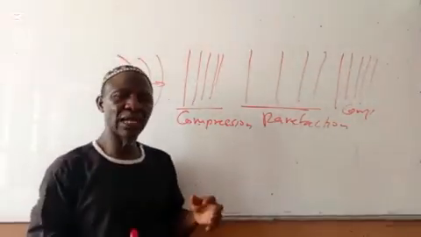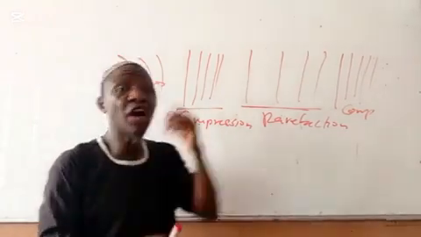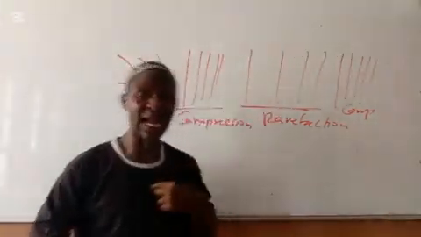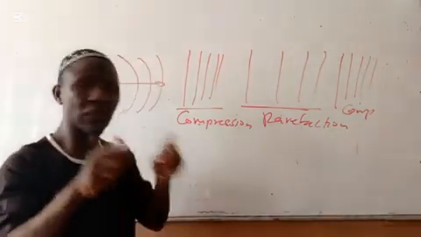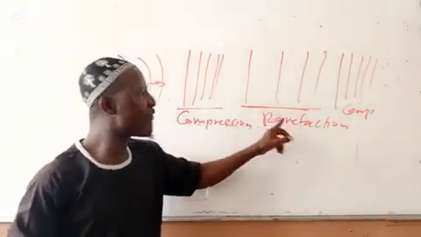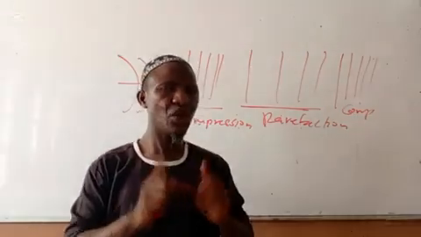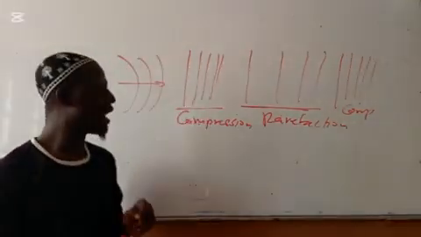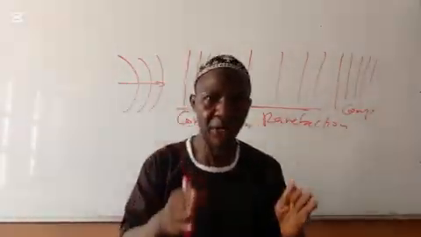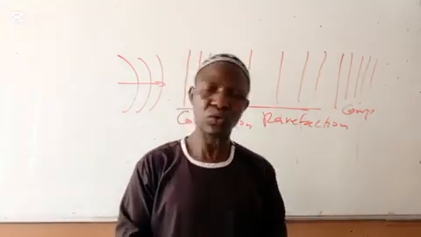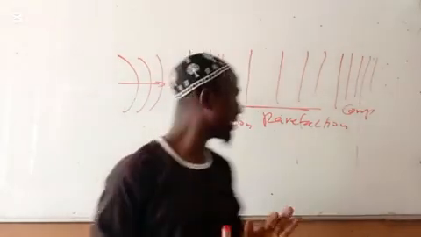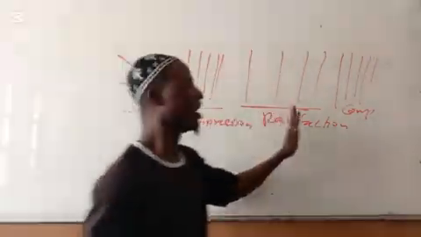the person that's very close to you did not hear you as clear as the person that's at the back, that is even far away from you, because that particular person is at the point of rarefaction. Whoever is at the point of rarefaction is likely not to hear you clearly, like that particular person at the point of compression, where the air pressure is high. So take note of that as an extra property of sound wave, that is compression and rarefaction.